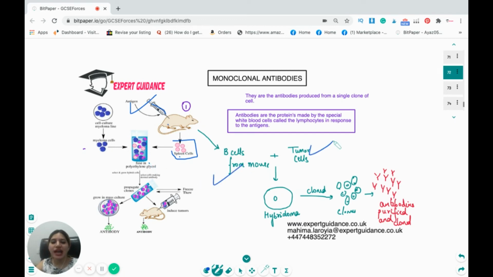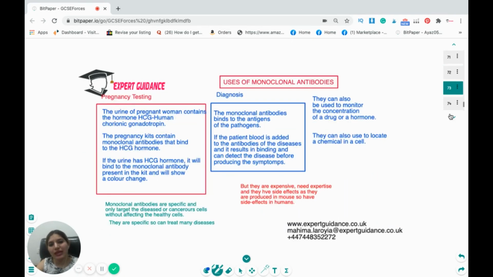A tumor cell has the ability to divide continuously. So as my B cell fuses with the tumor cell, it will make a new cell called a hybridoma. And this hybridoma, as it is fused with the tumor cell, has the ability to divide rapidly, and it will make clones of my single B cell, and that will make my monoclonal antibodies.